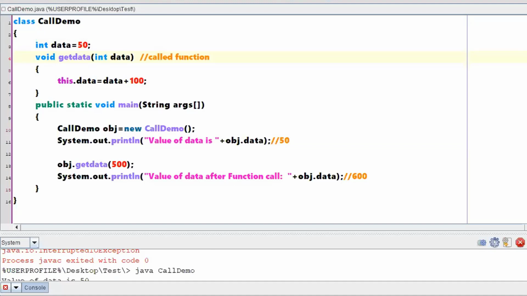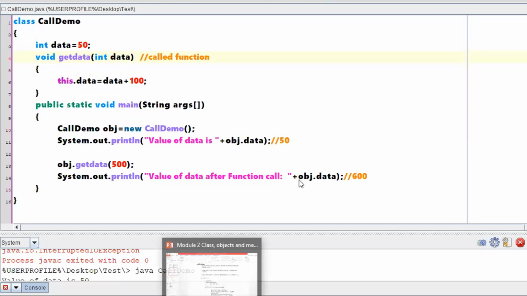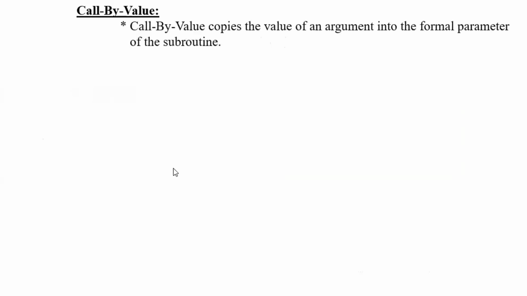Shall we see a few points with respect to call by value? Okay, so let me display a few points. If you are clear with the program, then you can easily understand whatever statements have been put with respect to call by value. It won't take much time, right?